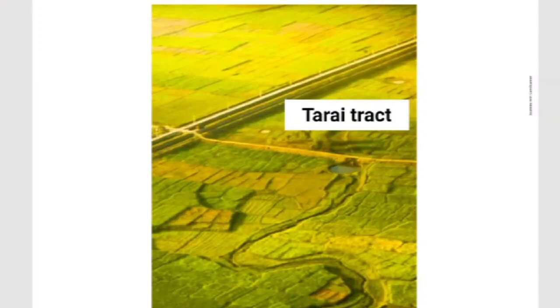Its width, how much? 15 to 30 kilometers. The Tarai area is wider in the eastern parts of the Great Plains, particularly in the Brahmaputra Valley, because of the heavy rainfall. Because of the heavy rainfall, this region extended to a bigger size. In many states, the Tarai forest has been cleared for cultivation. From this picture you can understand easily. The greenish area is the Tarai tract. These tracts were cleared for cultivation.